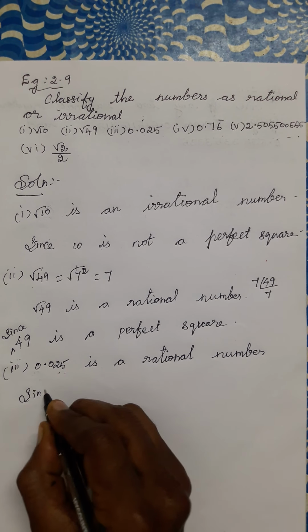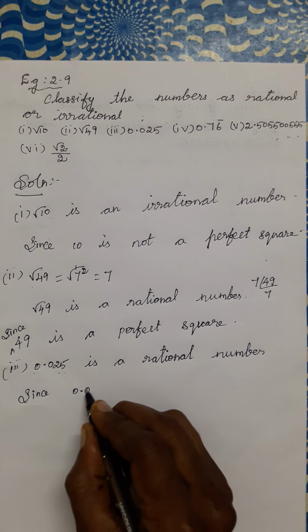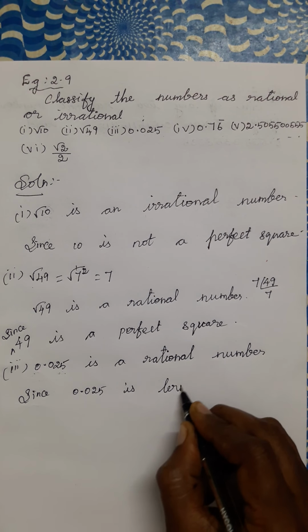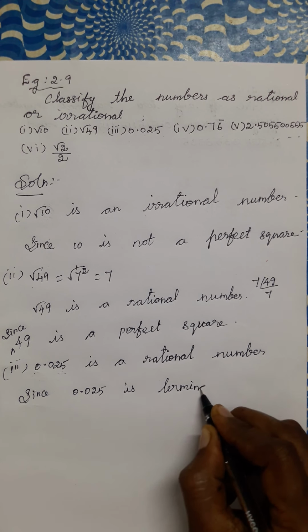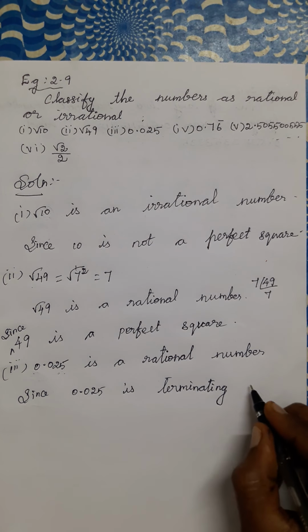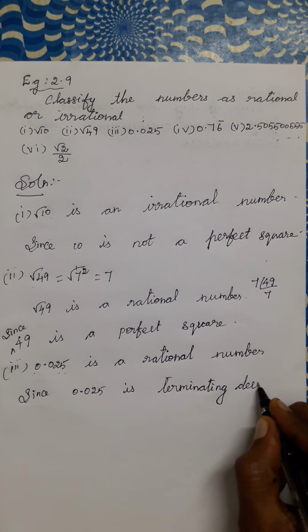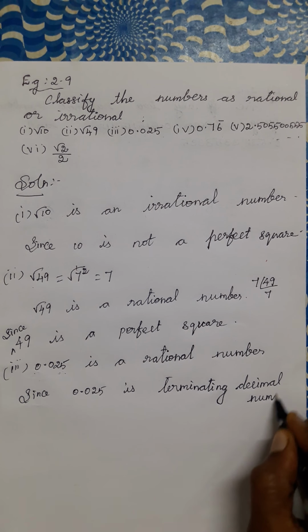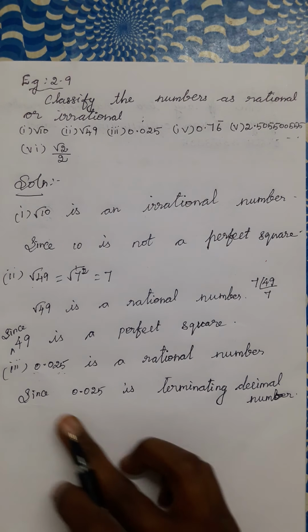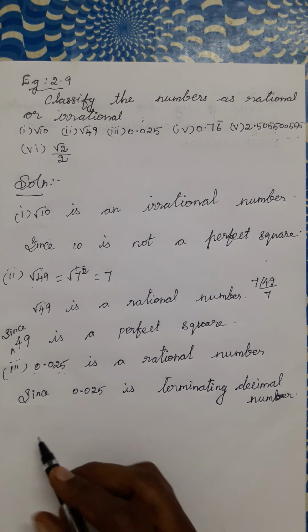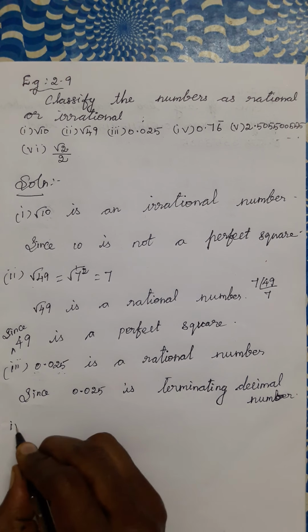Since 0.025 is a terminating decimal number, therefore 0.025 is a rational number. Next, fourth question.